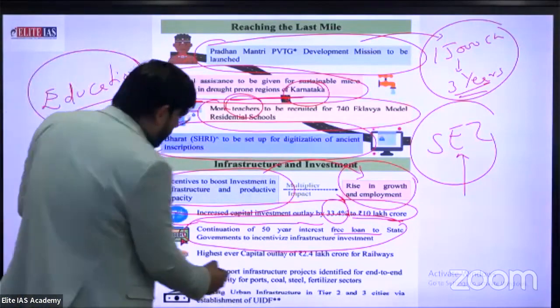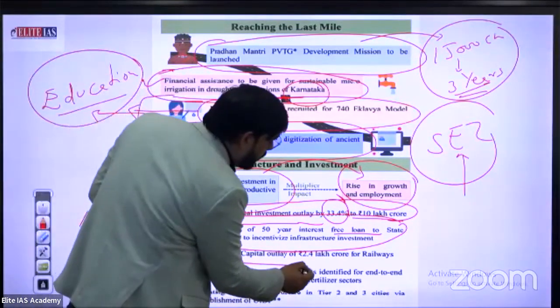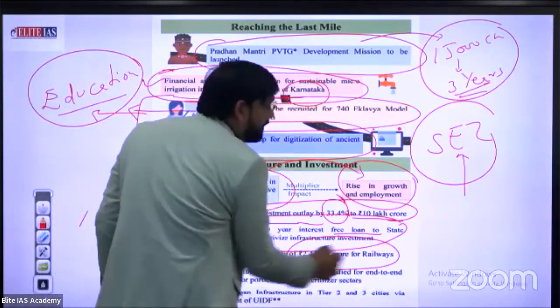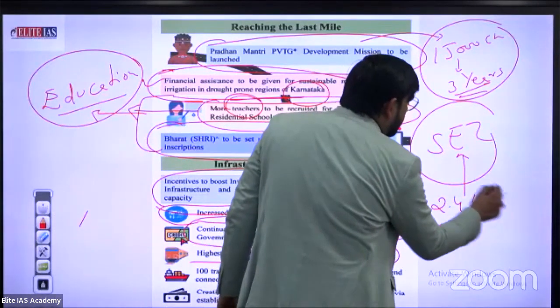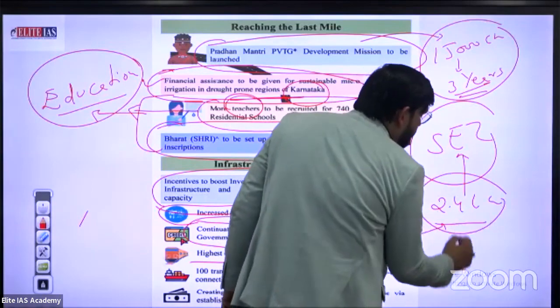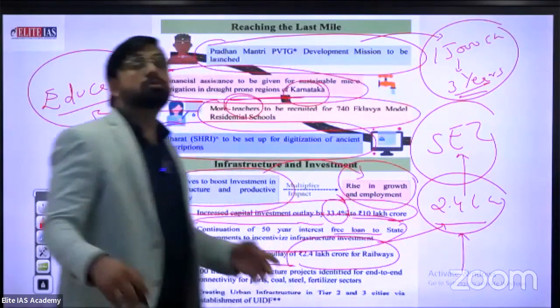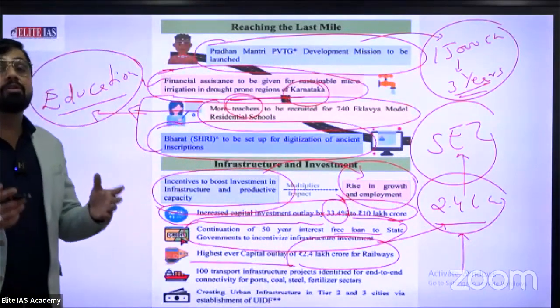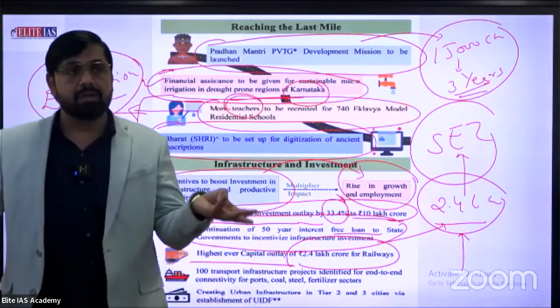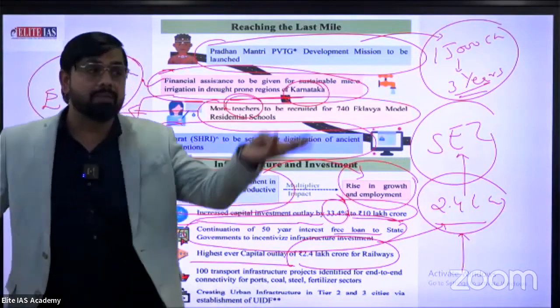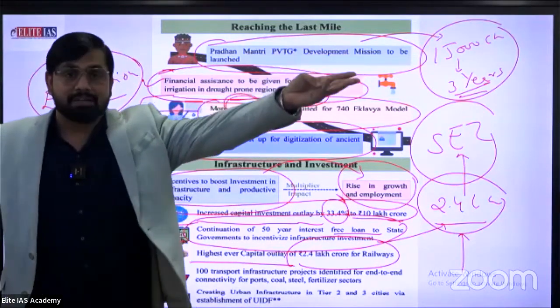Okay. So the third thing, the highest ever capital outlay, 2.4 lakh crore, to railways. This is the highest outlay, the first time. You also observe the performance of railways. You know very well about the Vande Bharat train, different trains, and our upcoming bullet train project.